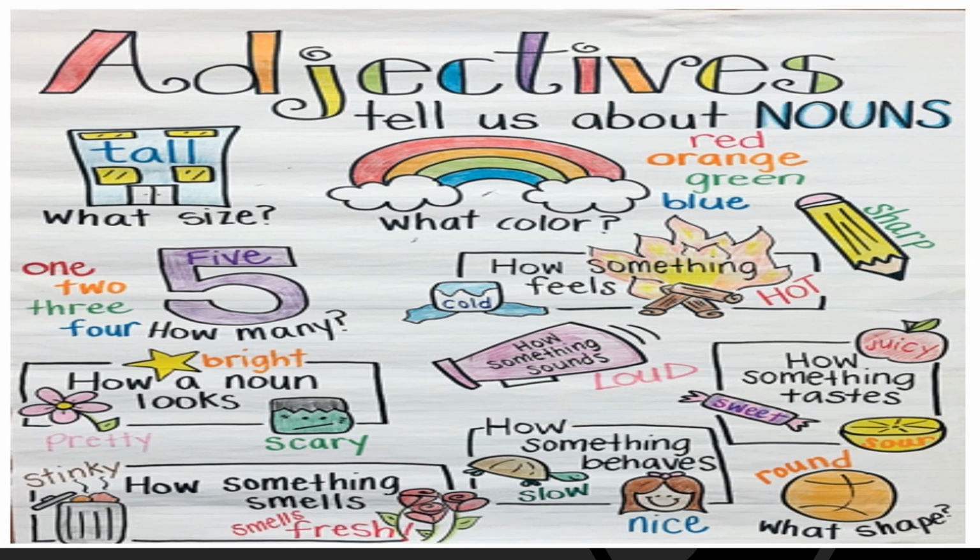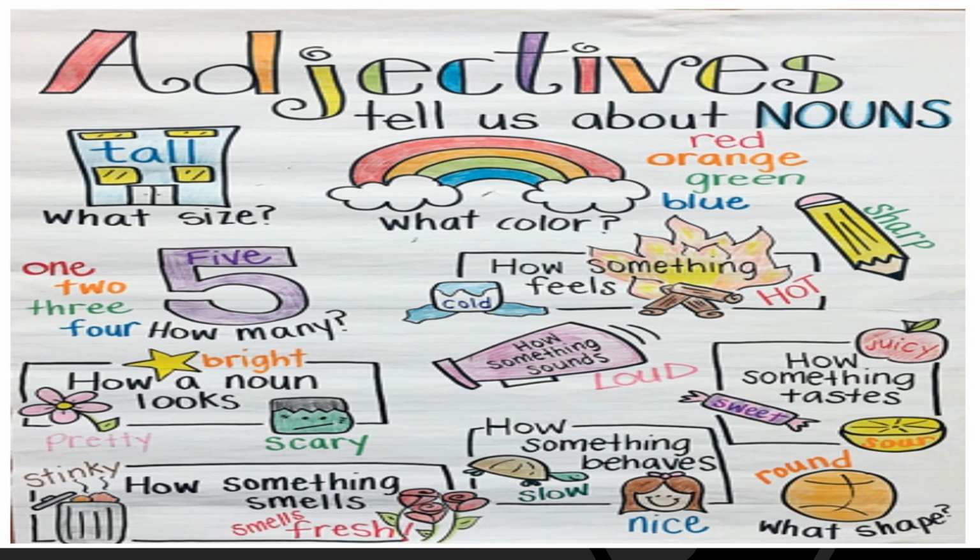How many? 1, 2, 3. All number words are adjectives. How a noun looks: how the stars are bright, how the sun is blazing, how the river is blue, clear, how the flower is pretty, how that mask is scary.